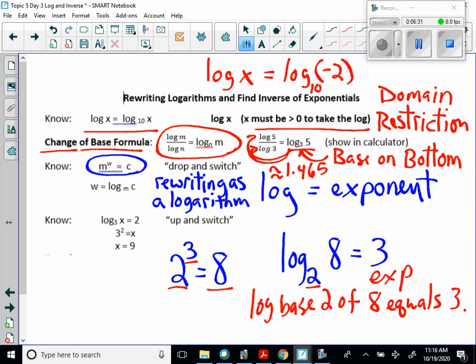Then I am dropping the base, and I am switching these two numbers to where the w is over here by itself, and the c is attached to the log base w. So we call that drop and switch. Okay, now if I want to rewrite as an exponent, let's say rewrite in exponential form.